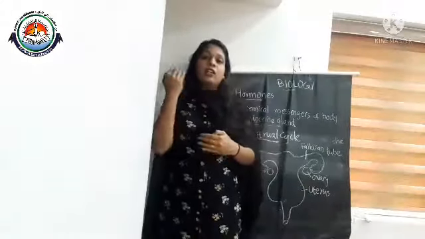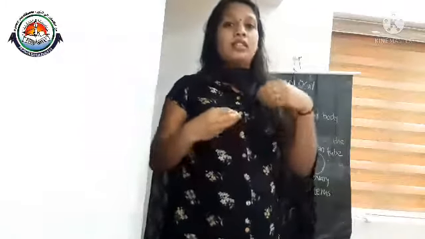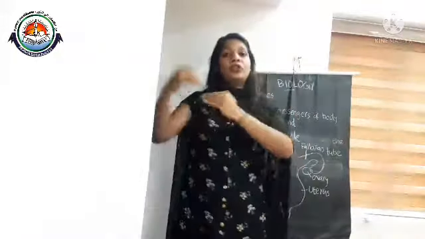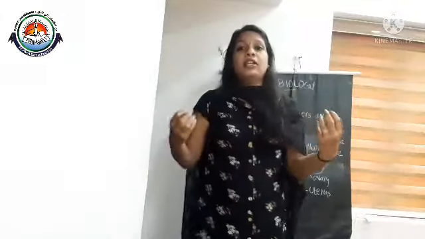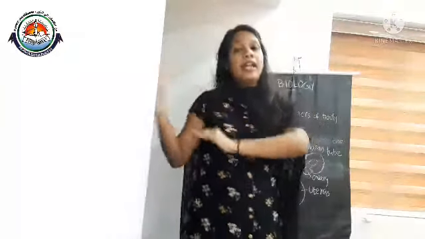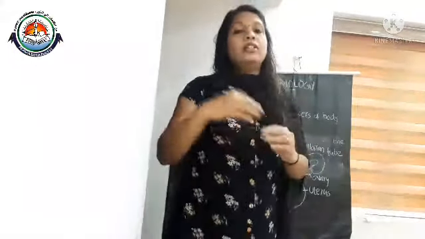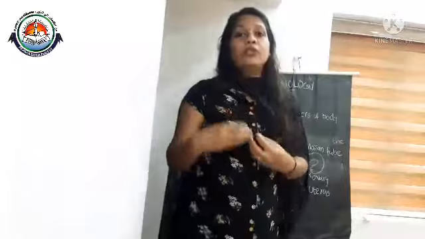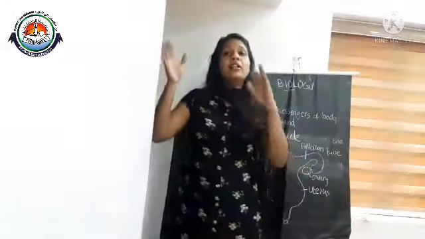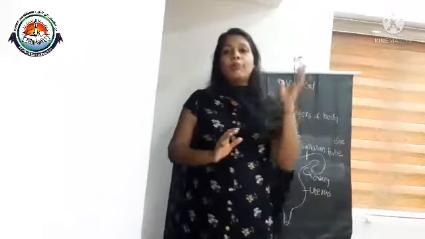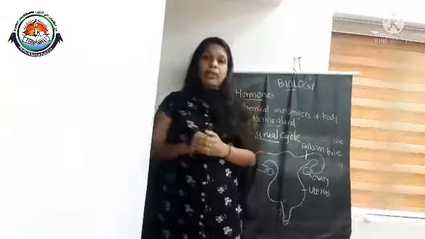And coming to males, the age at which they start producing sperms is around 14 to 15 years, and it persists as long as the person is healthy. For males, there is no particular age limit. They have the ability to produce sperms, or to reproduce, as long as the person is healthy. Okay, so this is about the difference between the reproductive phase of male and female.